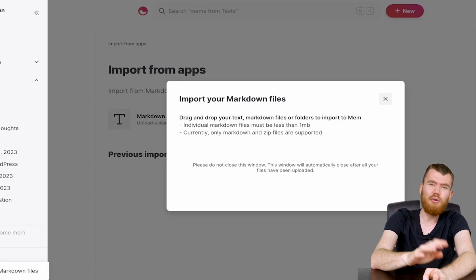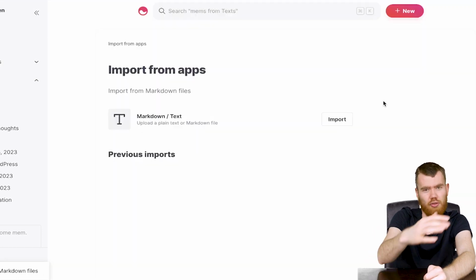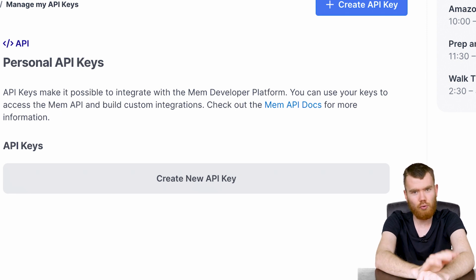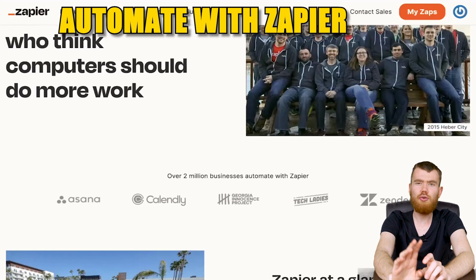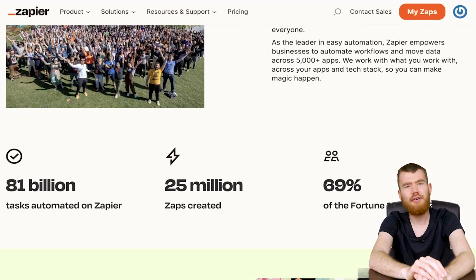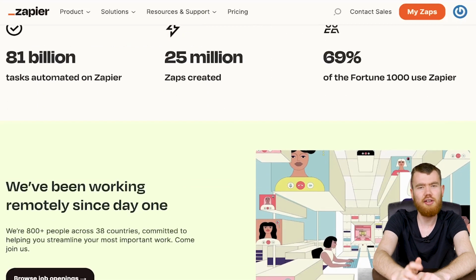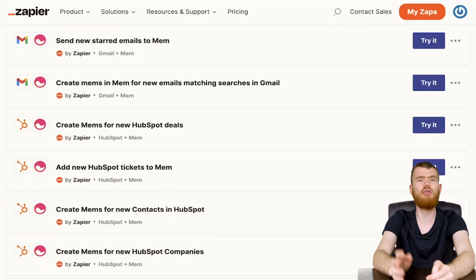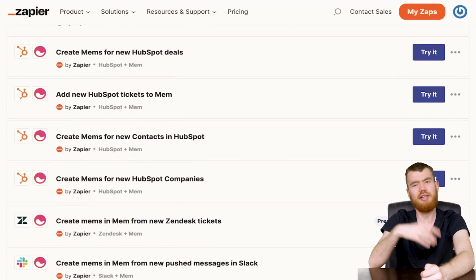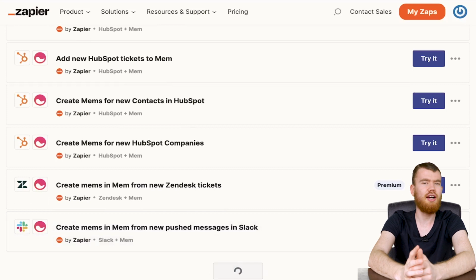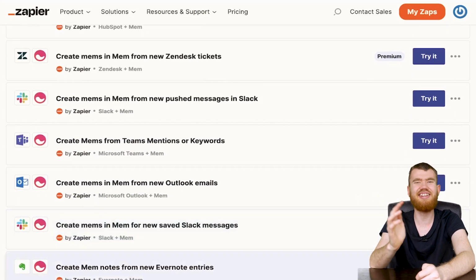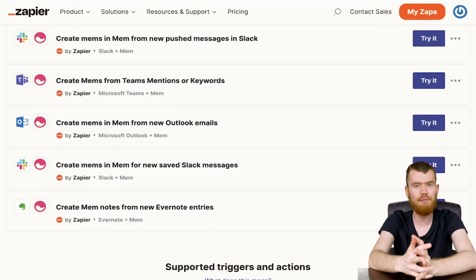But you can also import your notes if you're switching from another note-taking app to Mem, and you could also generate your API keys in case you want it for automation. We'll come back to that right now. If you use the automation service called Zapier, you can use it to connect various processes and automations into Mem. For example, you can make it so certain emails or emails that you star get into Mem, or you can get new deals or tickets, contacts or companies on HubSpot or Zendesk, get new messages from Slack, Teams, Outlook, and even Evernote for some reason.